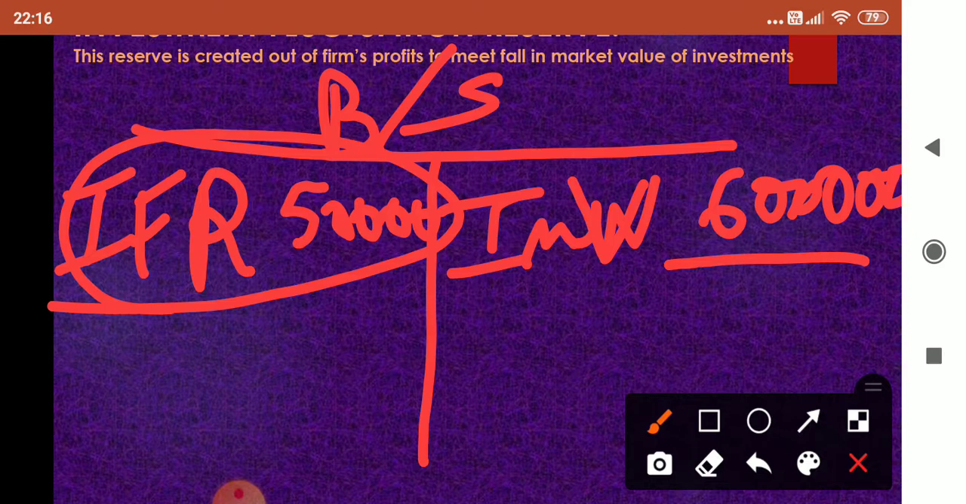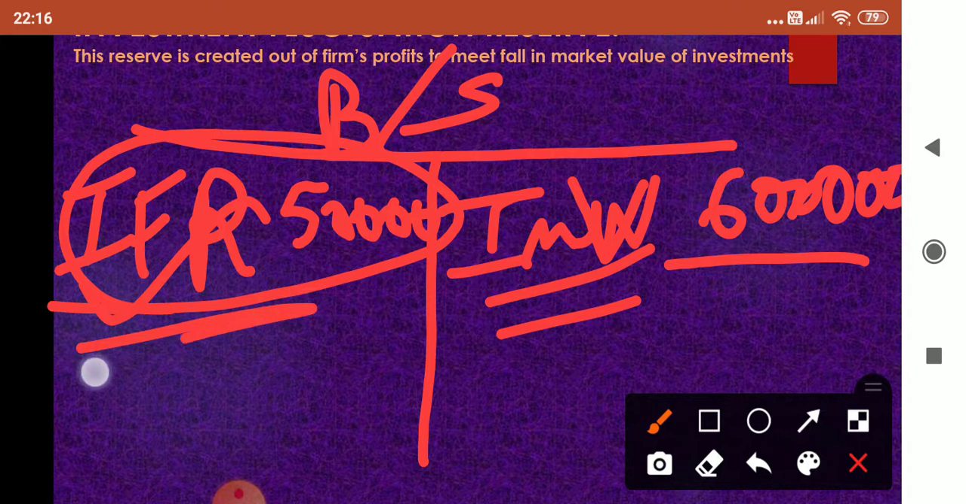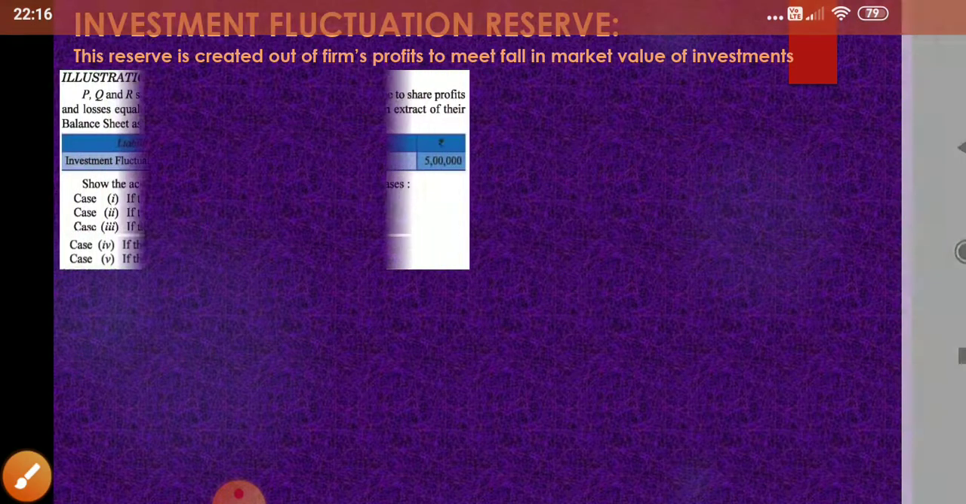In the balance sheet, what will happen? I will show investments to the extent of 5 lakhs in the asset side. How did I get 5 lakhs? 50,000 I got from investment fluctuation reserve and 50,000 I got from revaluation account. So basically children, investment fluctuation reserve is maintained to meet the loss in market value when compared to the book value of investments. Now let us see the cases.